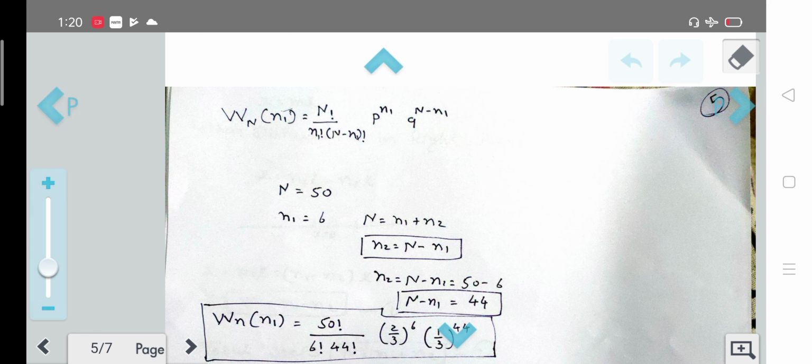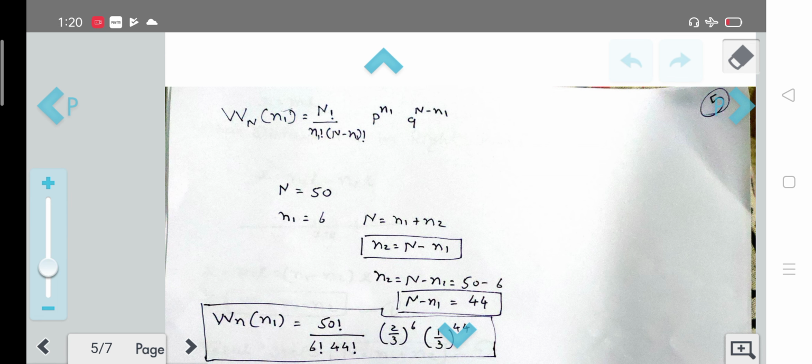So n2 is equal to n minus n1. We already know that the value of n minus n1 will be 44, because the total number of steps is 50 and the number of steps the person has taken at the right hand side, n1, is 6. So this whole term will become 44.